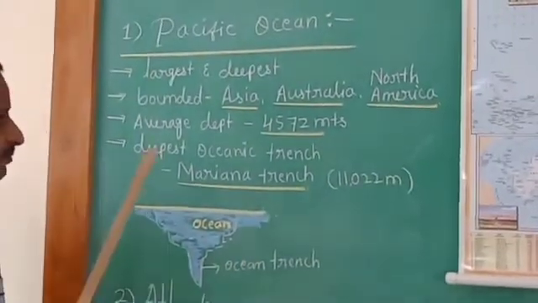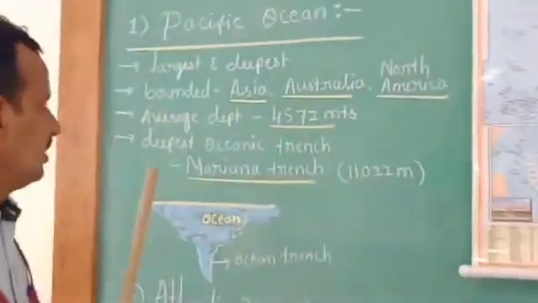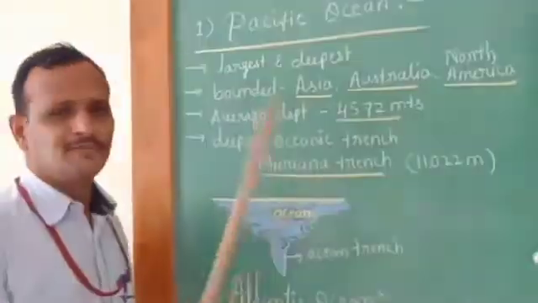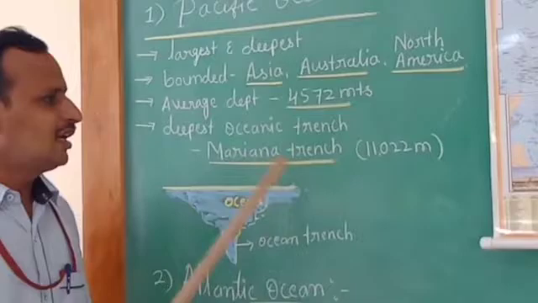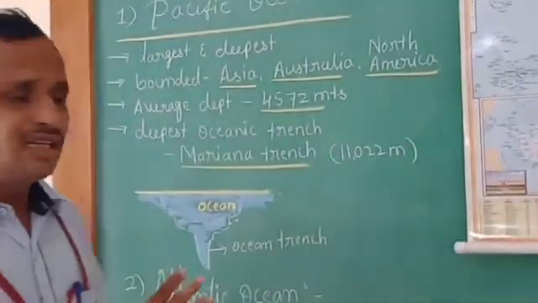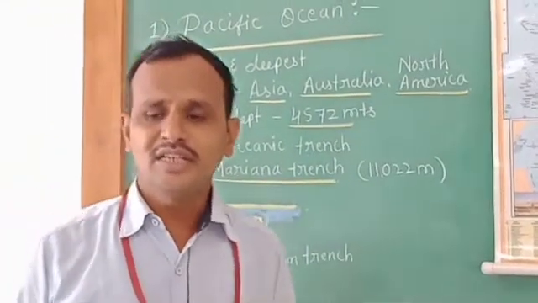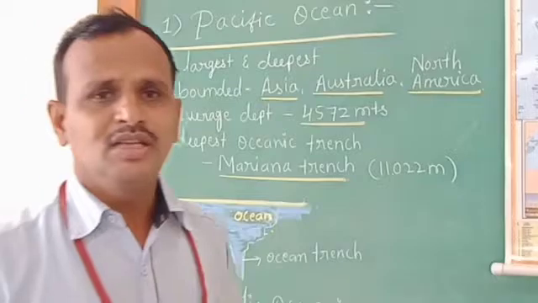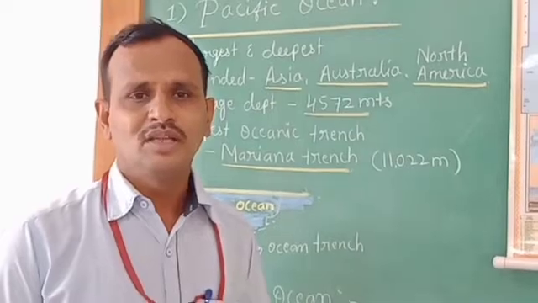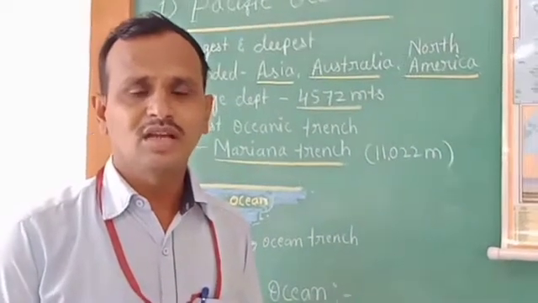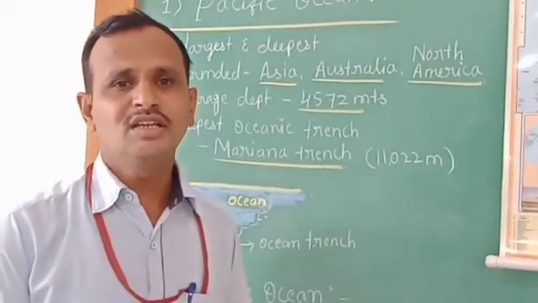And one of the important features of the Pacific Ocean, that is very important, children, is the deepest oceanic trench, the Mariana Trench. The Mariana Trench is the deepest oceanic trench, found in the Pacific Ocean. So what is a trench, children? A trench is nothing but the very deepest place in the ocean, otherwise the very deepest location on the earth. That is the trench.